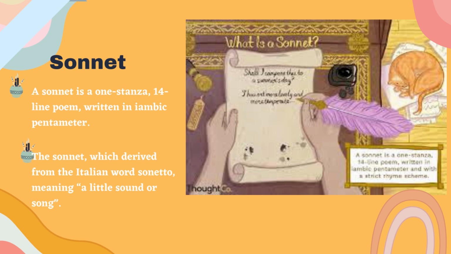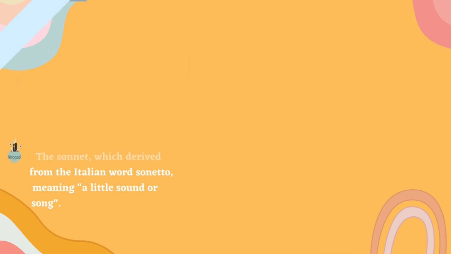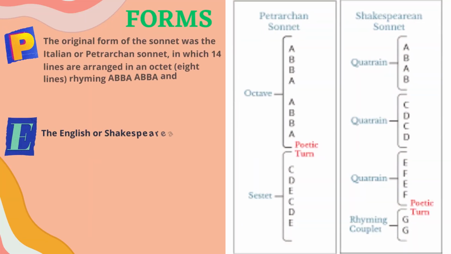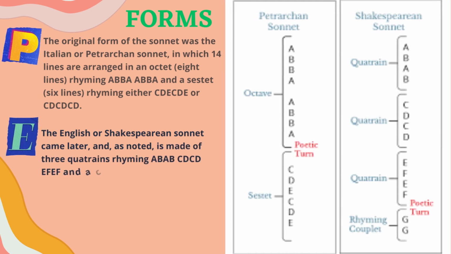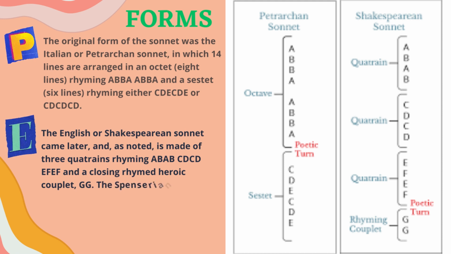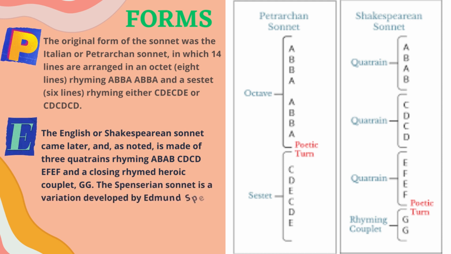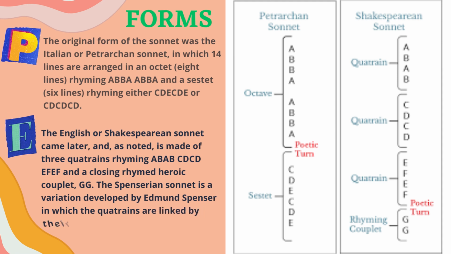The word sonnet is derived from the Italian word sonetto, meaning a little sound or song. So sonnet is a word derived from the Italian word sonetto, which in Italian means a little sound or a song. Okay, so when it came into English we called it sonnet. Moving forward, there are forms of sonnets. Here I have mentioned three sonnets. The first is the Petrarchan sonnet, which is the original. It is from Italy. The second is the Shakespearean sonnet, also called the English sonnet, and the third one is the Spenserian sonnet.